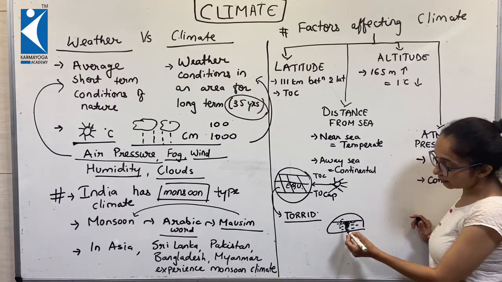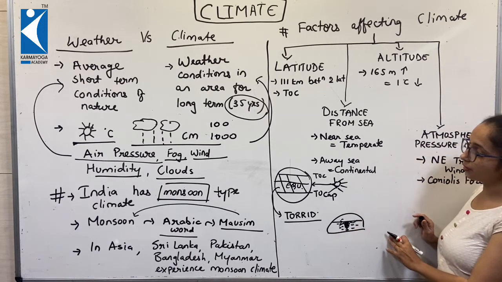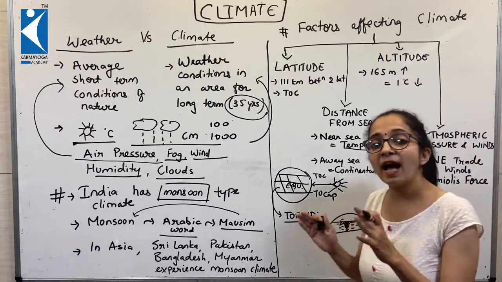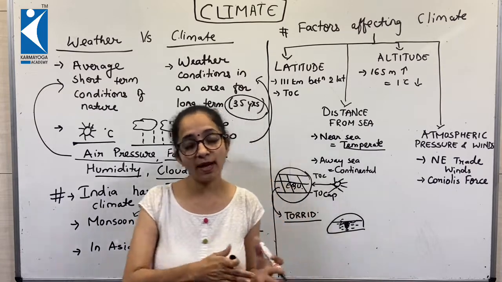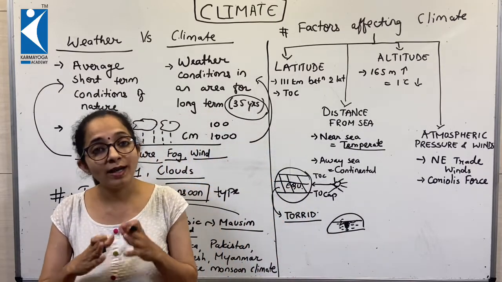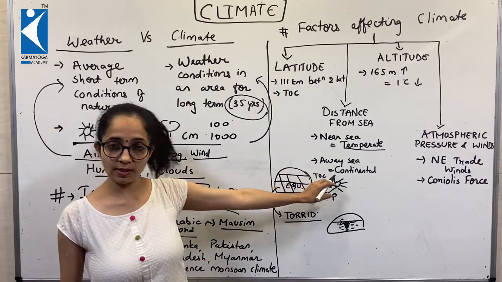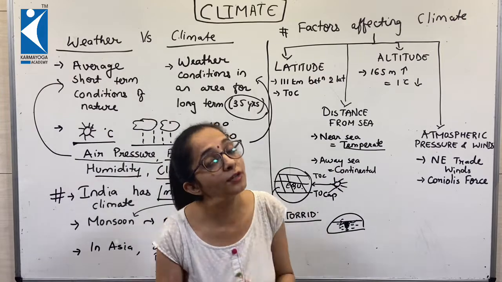Areas that are closer to water will have a temperate environment, with a lesser difference between the temperature at daytime and night time, while those areas that are away from the sea will always experience continental climate.